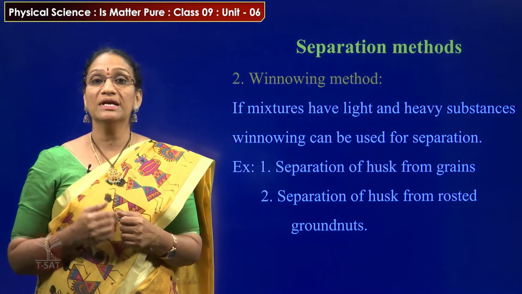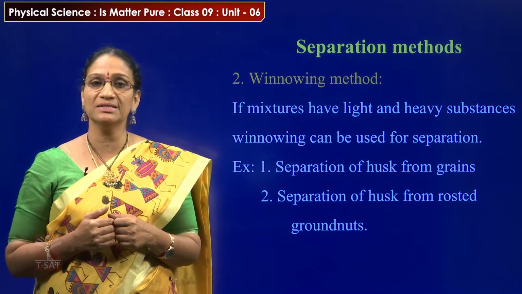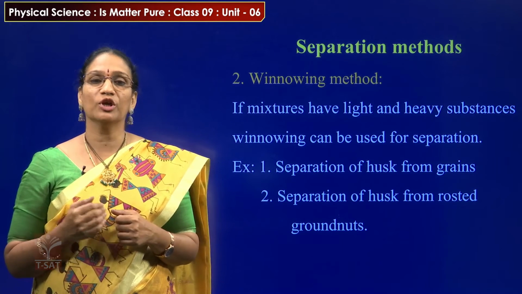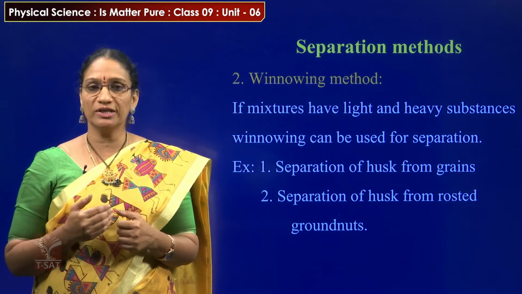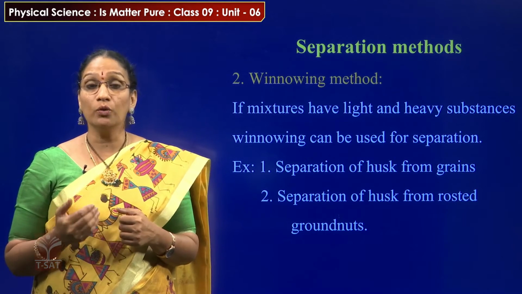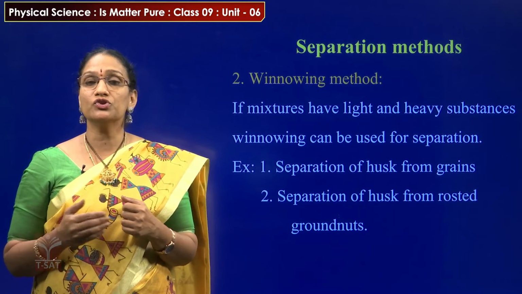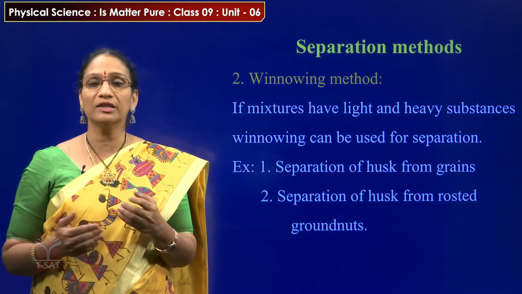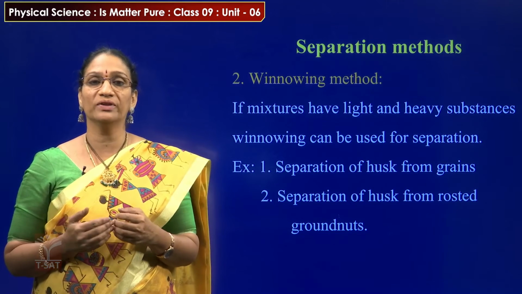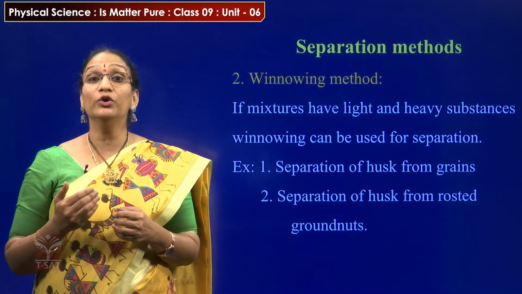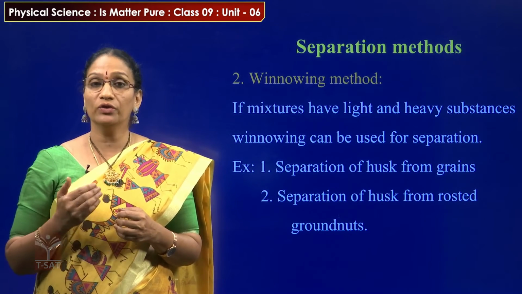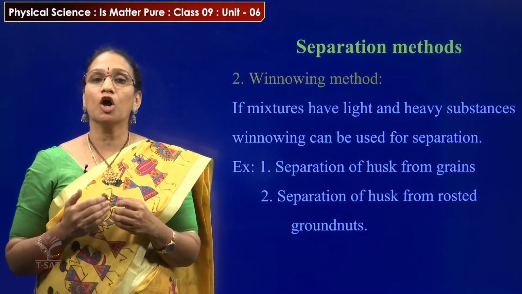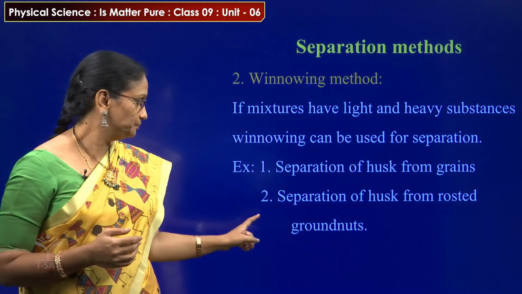For example, separation of husk from grains, and the separation of husk or peel from roasted groundnuts. Generally, when we are preparing groundnut or peanut chutney, we roast the groundnuts. Afterwards we separate the husk or the peel of the groundnuts with the help of the wind. This is called the winnowing method. In this method, with the help of the wind, we are separating the components of the mixture.